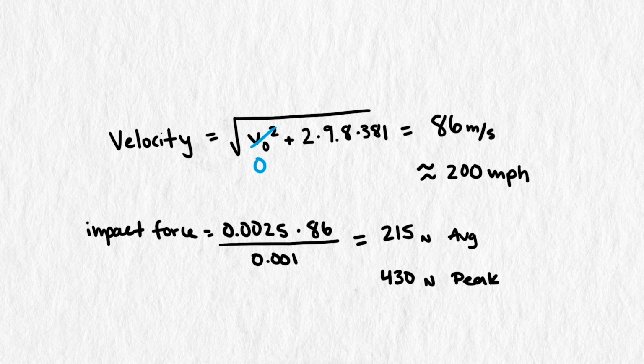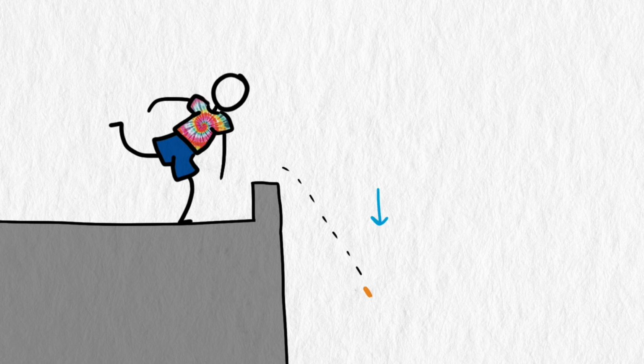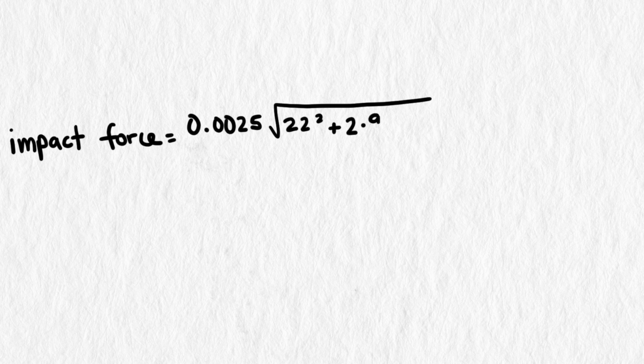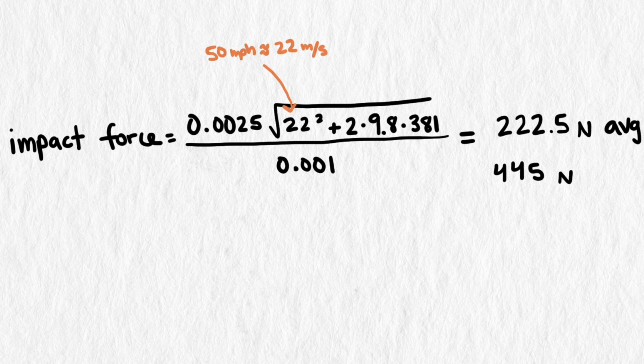Still not enough to kill you with blunt force. Even if a person threw the penny down, so it had an initial velocity of 50 miles an hour, it would only achieve a speed of 89 meters per second and increase the average blunt force to 222.5 newtons. Still not enough to kill someone.